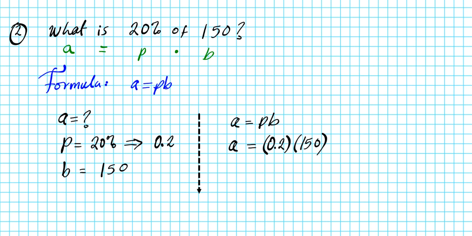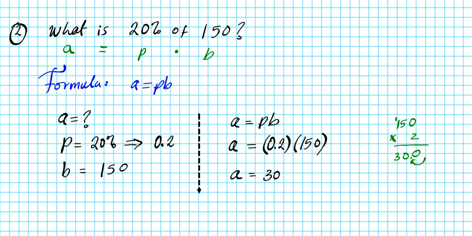We can easily multiply this out. 150 multiplied by 2. 2 times 5 is 10, carry 1, 2, 1, 2, 300. We have 1 digit to the right of the decimal point, so we have to adjust our product by moving the decimal point 1 place to the left, and then we'll have A equals 30.